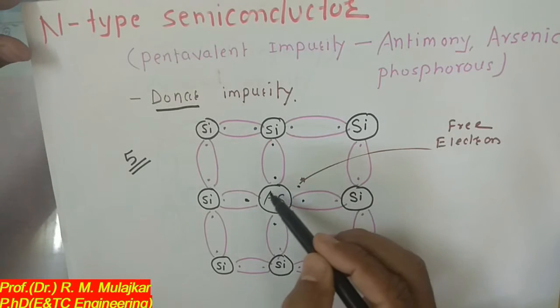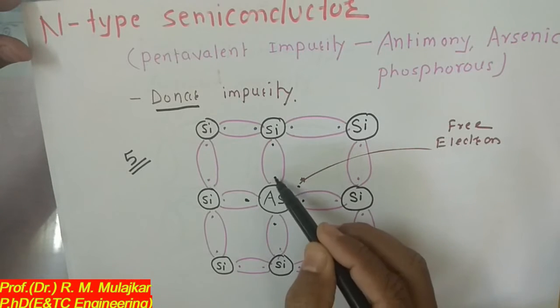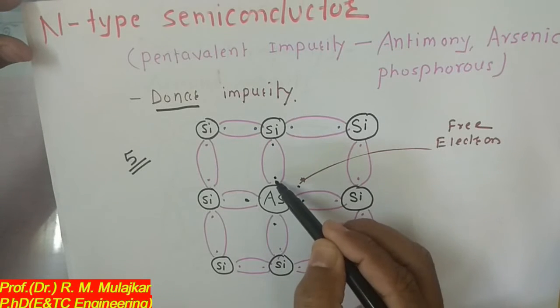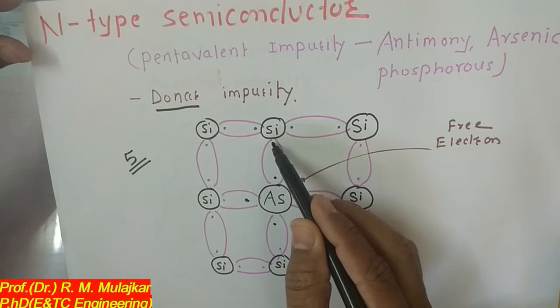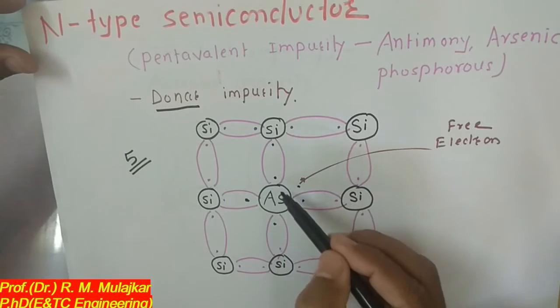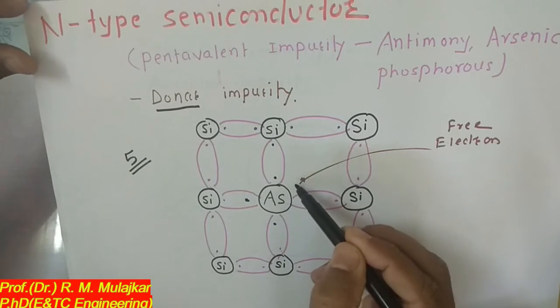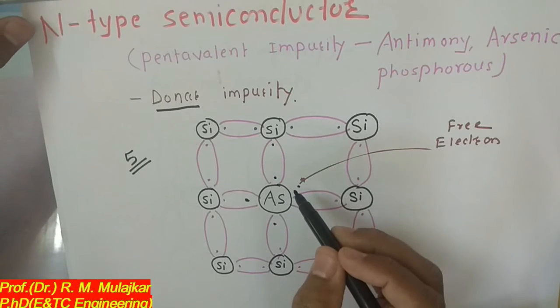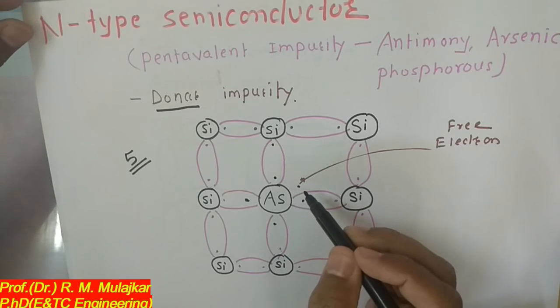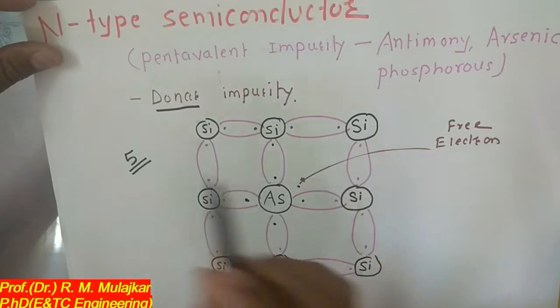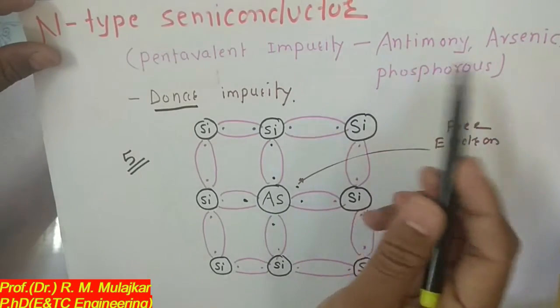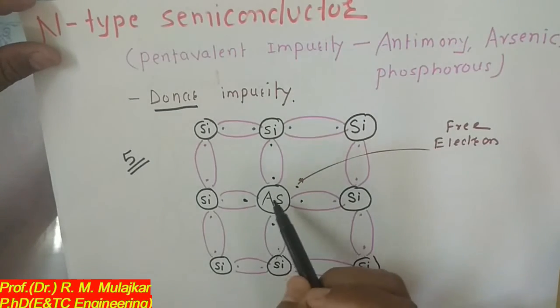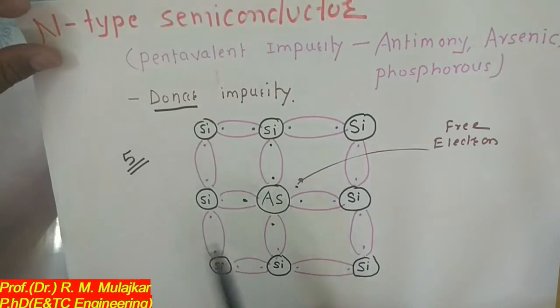So the arsenic element has 5 valence electrons. Each electron will share with the neighboring silicon atom. When sharing these electrons, 1 electron remains free to move in the conduction band, and this electron is responsible for the conduction of the current through the material. And the impurity added, such as arsenic, antimony, phosphorus, is called a donor impurity.